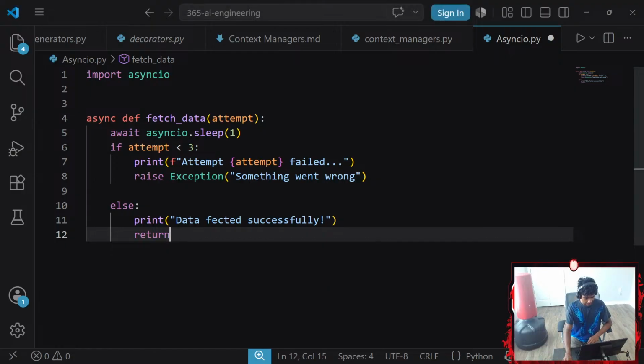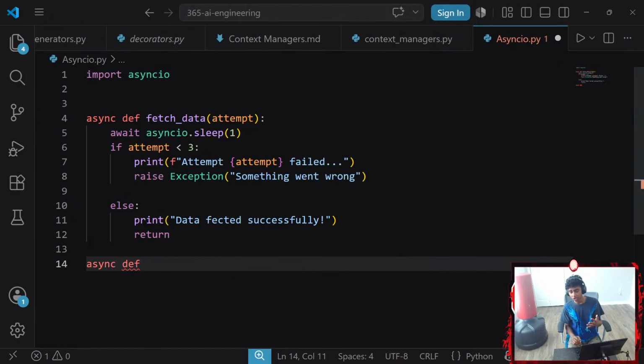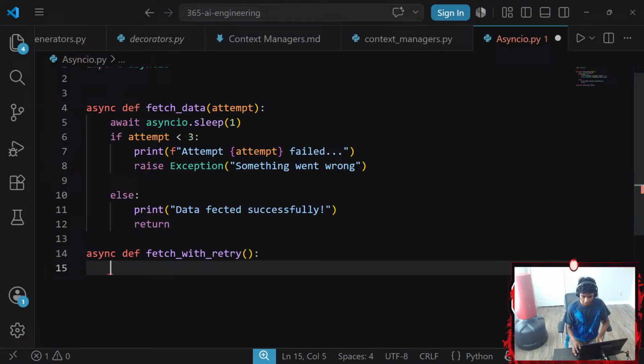Okay, for the third step, let's go ahead and create another async function. So I'm going to create another coroutine function, something like fetch with retry, which starts at attempt 1. It does not require any parameter.